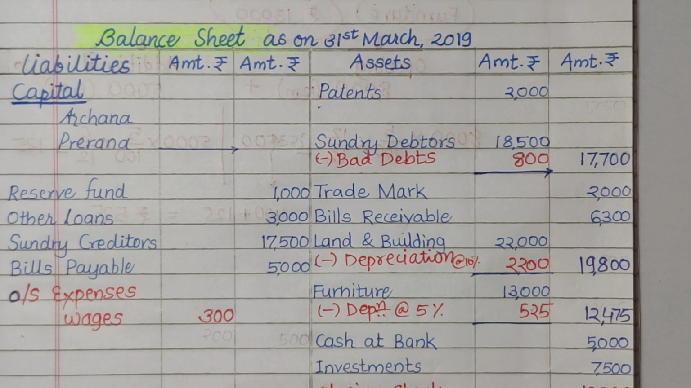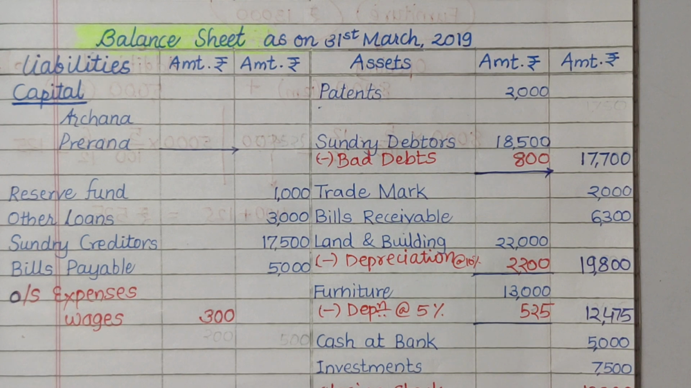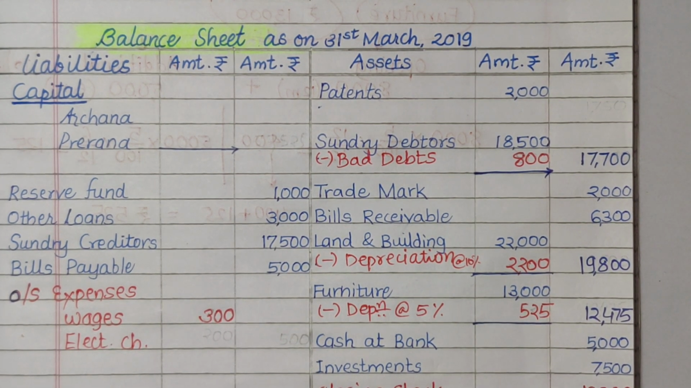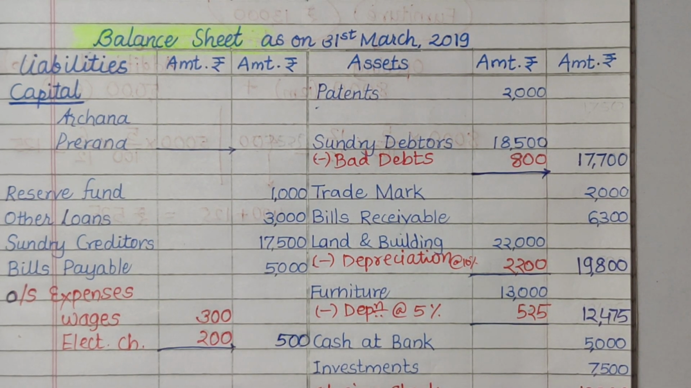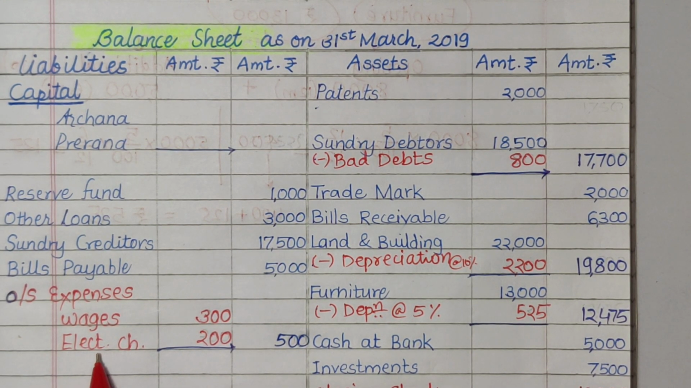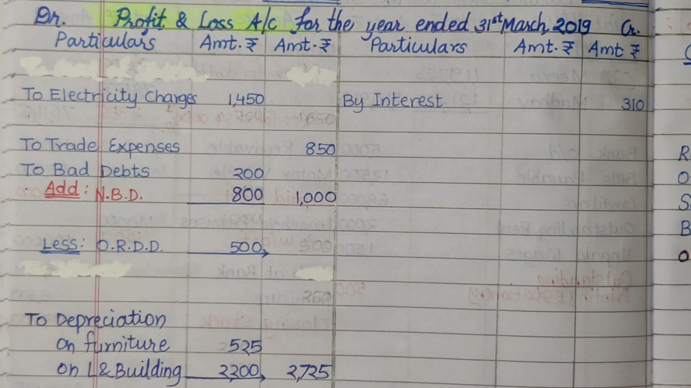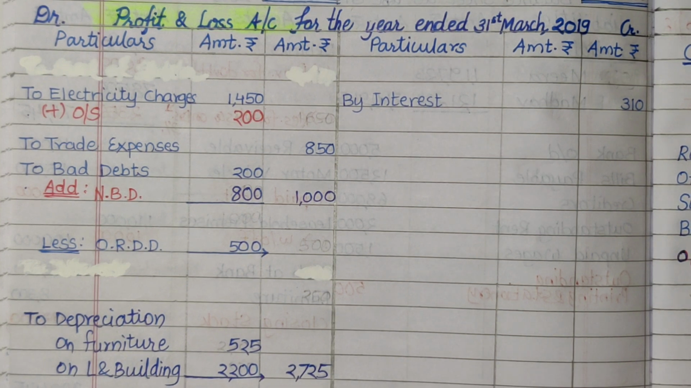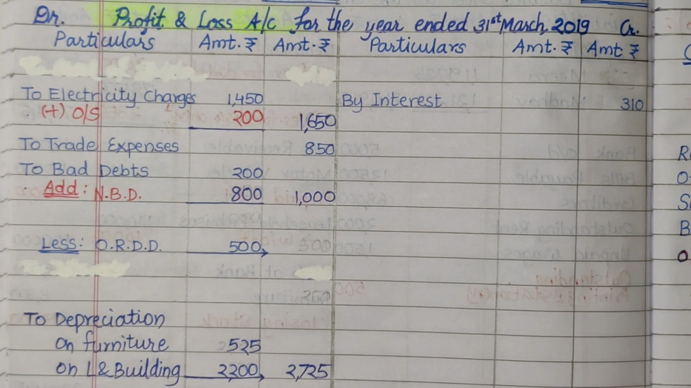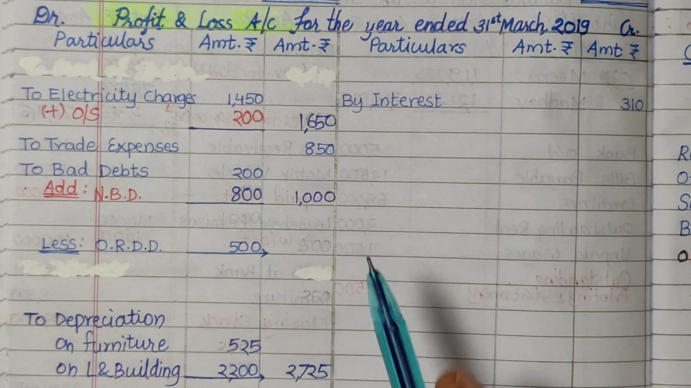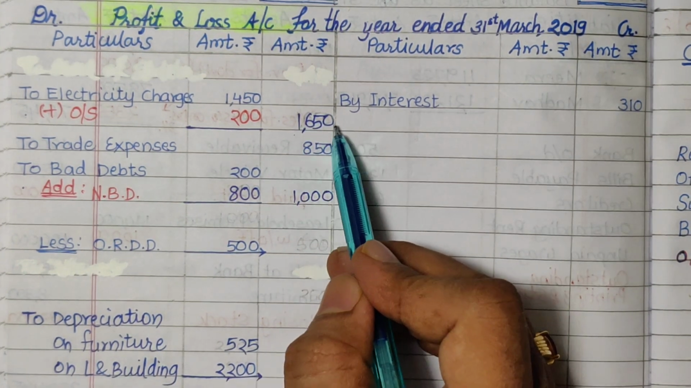Also the outstanding electricity charges rupees 200. We will have to add the amount of outstanding electricity charges to profit and loss account debit also. Total electricity charges for the year are now rupees 1650 after adding the outstanding amount of rupees 200.